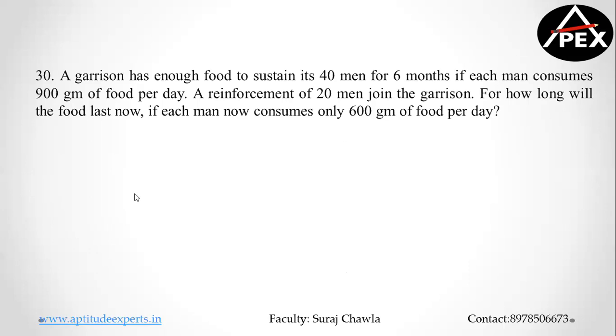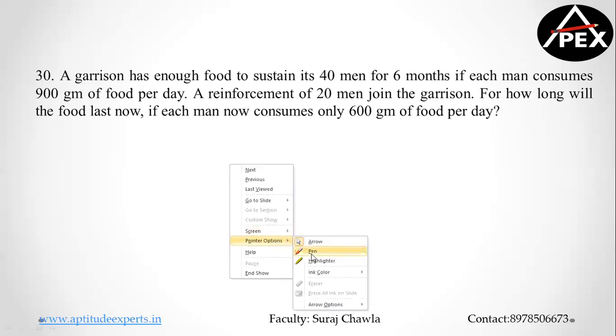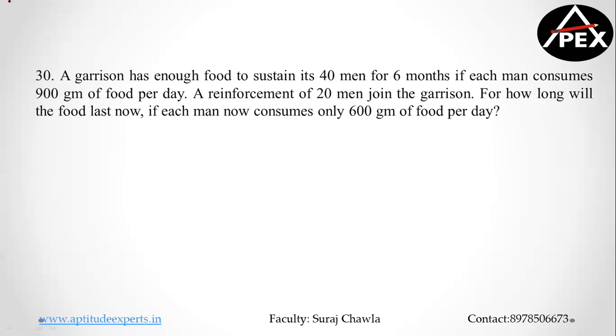So this is a different kind of question. A garrison has enough food for 40 men for 6 months. So they are consuming food. If each man consumes 900 grams of food per day, then 40 men in one day would consume 40 into 900 grams.